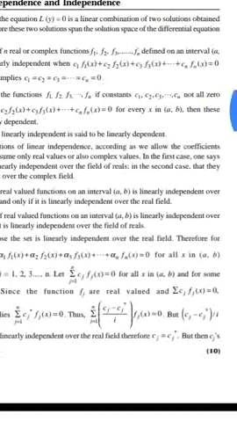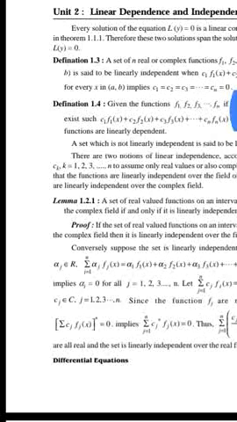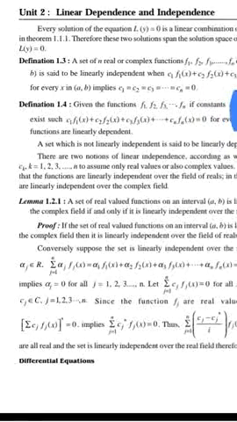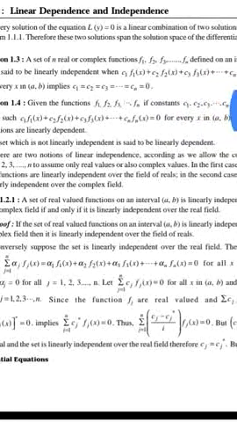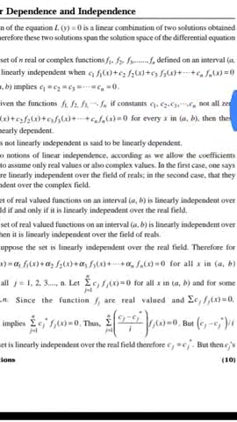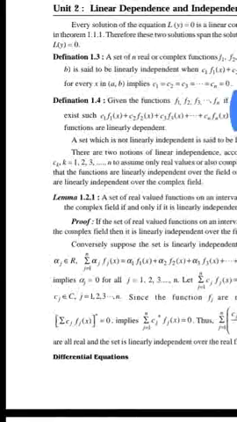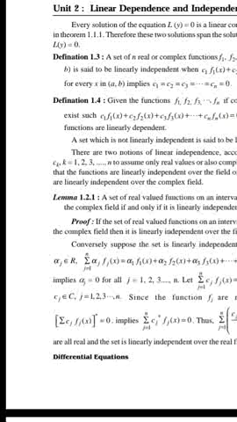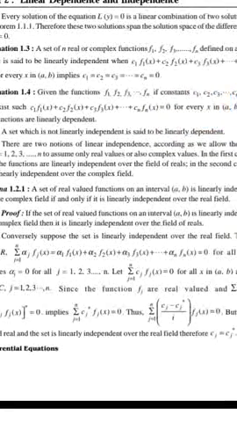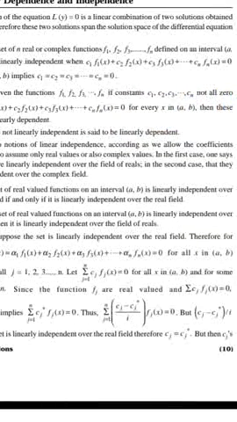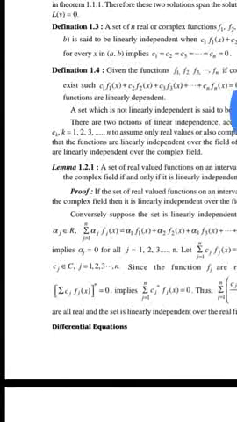According as we allow the coefficients ck, k = 1, 2, 3, ..., n, to assume only real values or also complex values. In the first case, one says that the functions are linearly independent over the field of reals, and in the second case, that they are linearly independent over the complex field.